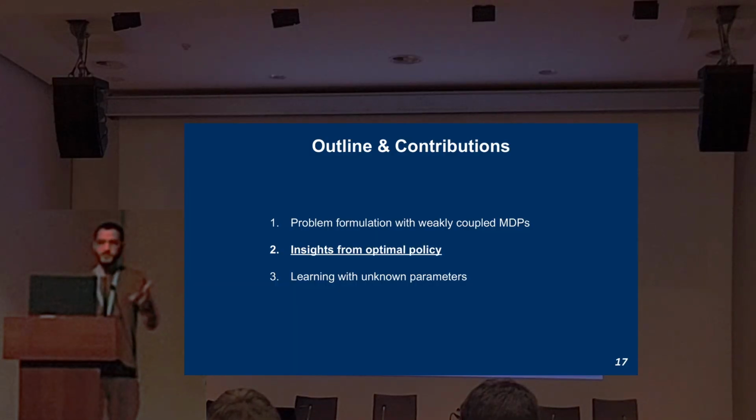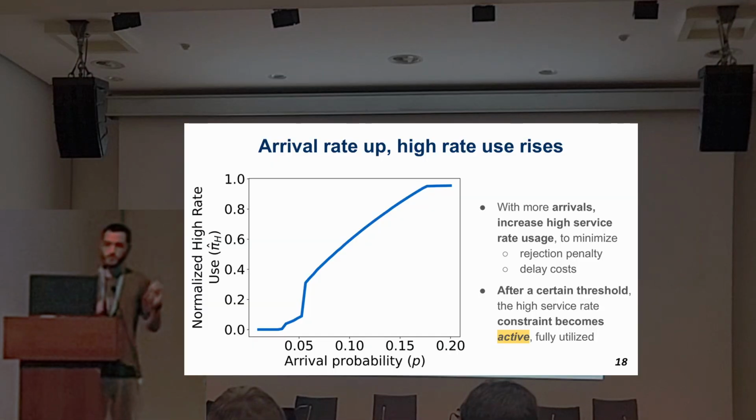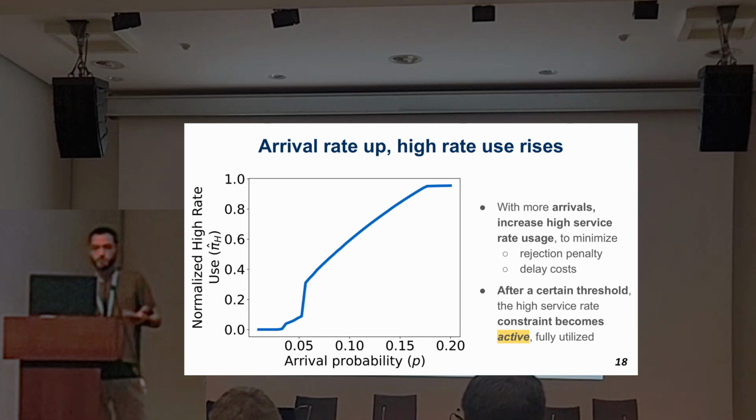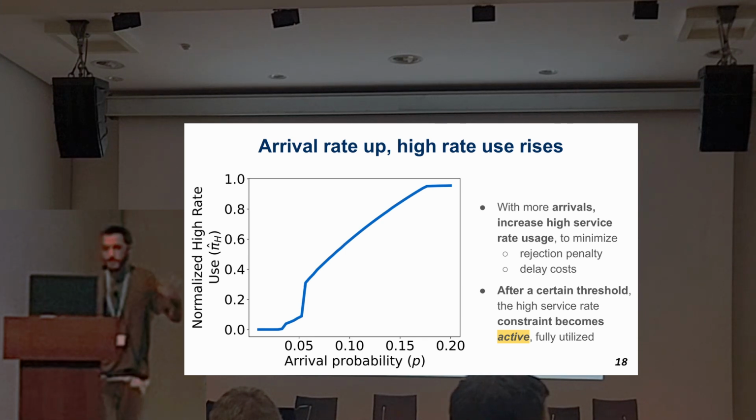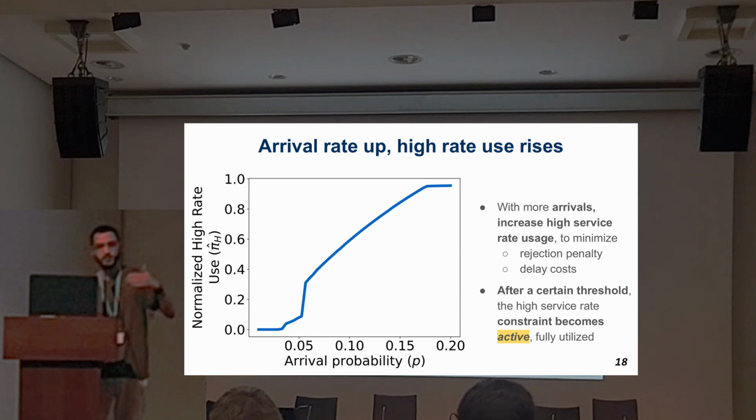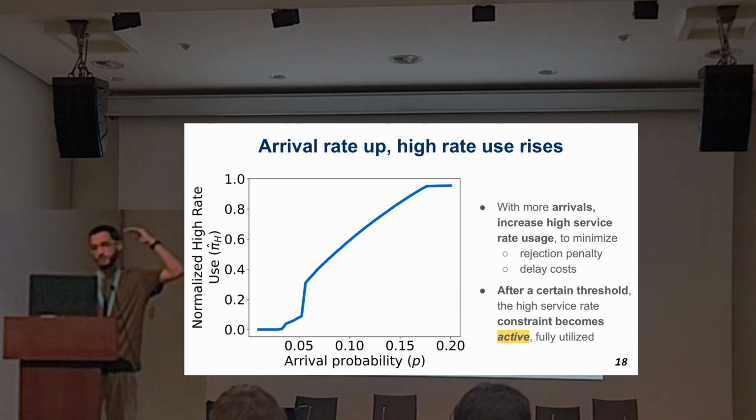So we bring here three insights that we have from the optimal policy. The first one: on the x-axis, we have the arrival probability of the jobs, so jobs become more frequent as it increases. And on the y-axis, we have the normalized high rate use, that is the number of queues that operate in high mode divided by the number of queues that can operate in high mode. What we can observe is that as the arrivals increase, the usage of high mode also increases, to the point that it becomes fully utilized.